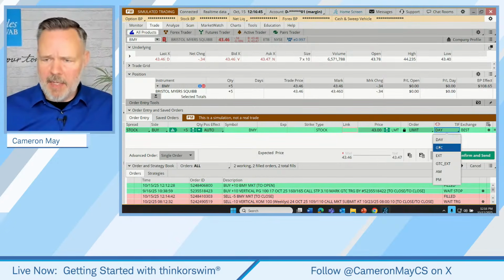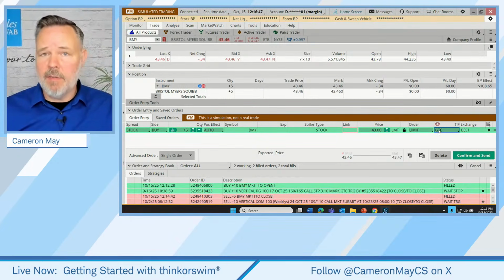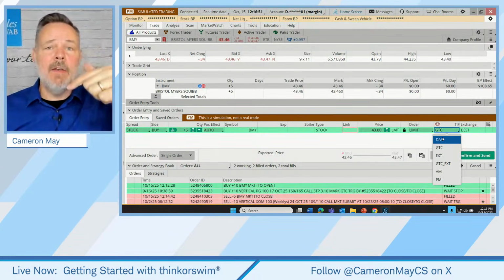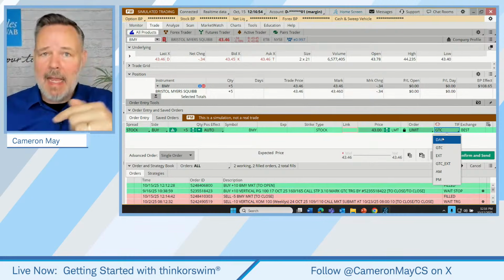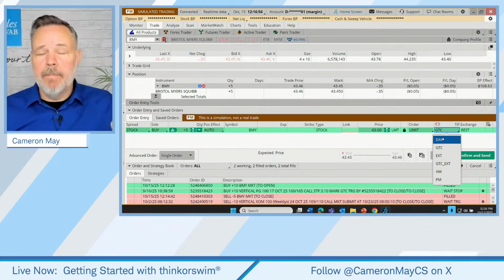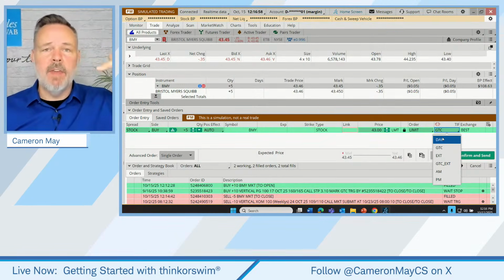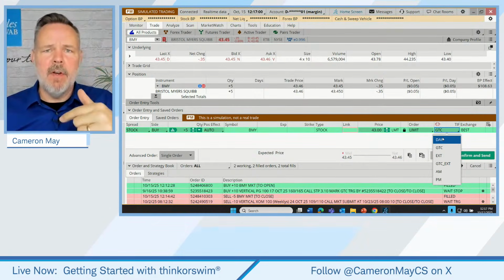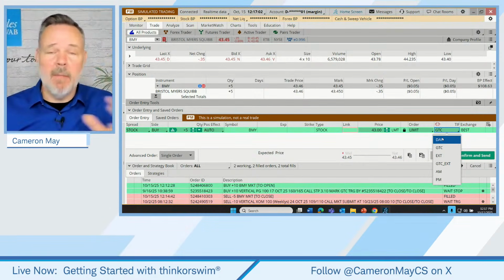Now, in this case, I might change this to a good till canceled order. Here under time in force, instead of just requiring that we get down to $43 today, or I don't want the trade, well, we might put in a good till canceled order. So if it gets there tomorrow or the day after, or sometime after today, well, it might even include today.